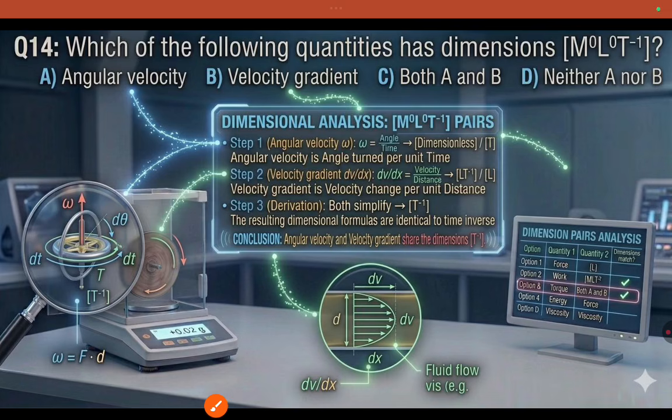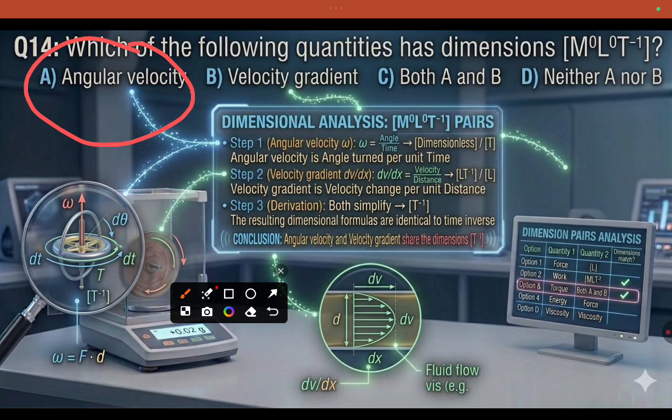Which is next one? Which of the following quantities has the dimension... Sorry, not dimensionless. They are literally asking for 1 by t, that is t to the power minus 1, the dimension they are asking.